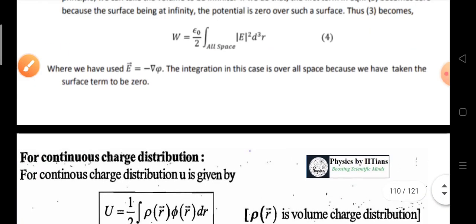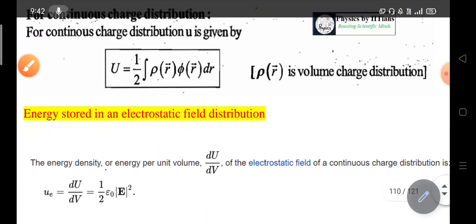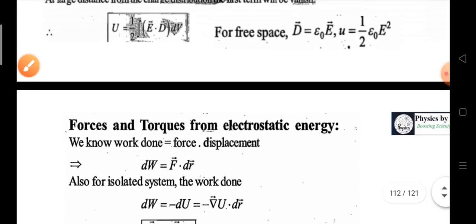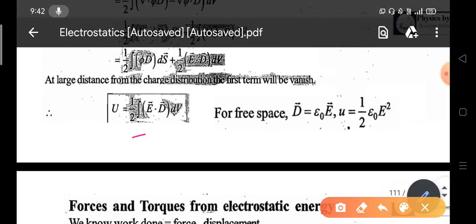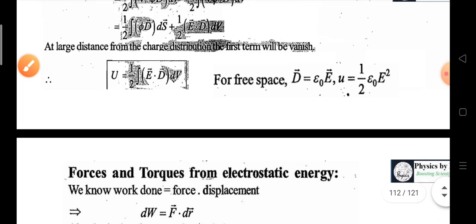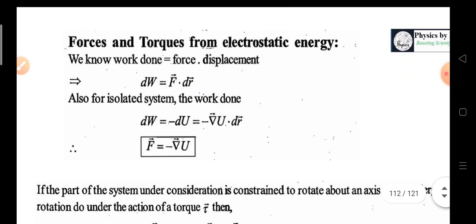Or it can be written as U equals half integration E dot D dV, where for free space D equals epsilon naught E, and so u will become half epsilon naught E square.